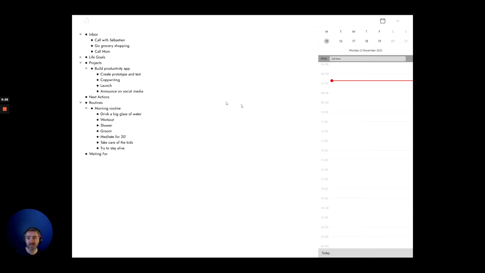So in this app, what we've done is actually mixing different types of apps inside a single one. So on one end, we have an outliner. So if you know tools like Workflowy, this should look and feel familiar. It's basically an infinite outline that you can create, and basically you can use it to take notes, but also write down tasks that you want to do within your days.